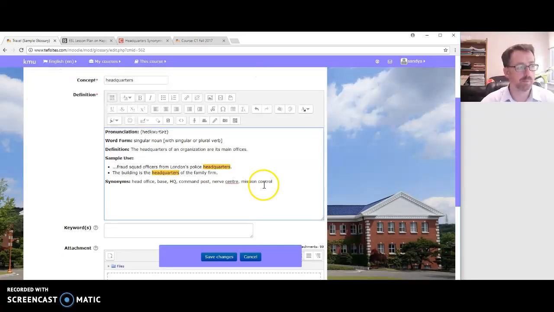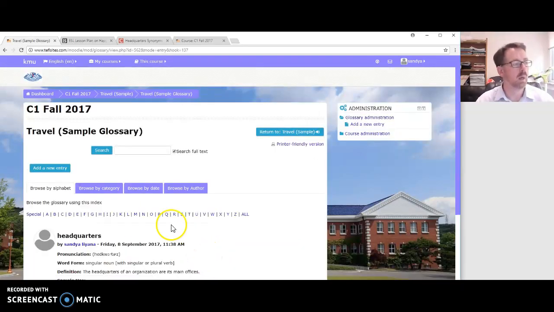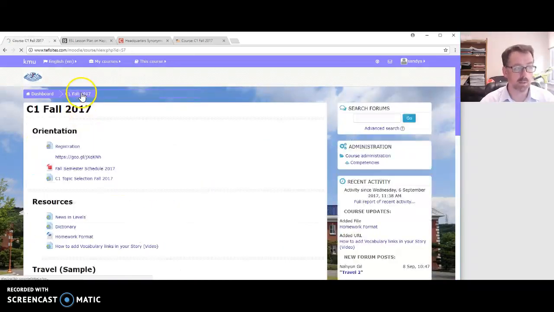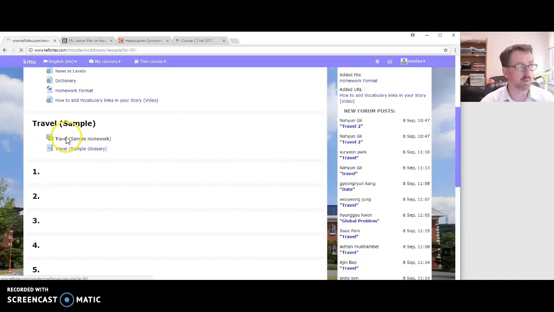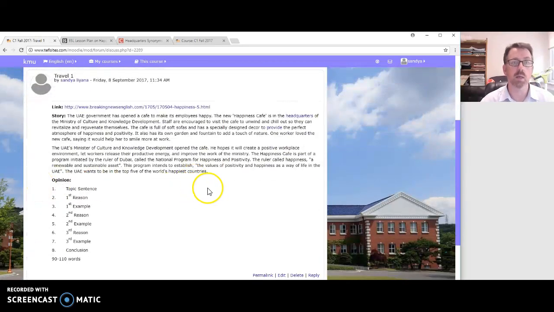Okay, now, I want to go down here and I want to click on this here, auto linking. The first box here, these entries should be automatically linked. And then I click Save Changes. Now, there is my information. Hopefully now when I go back to my story, travel, there's my story. Inside now I should have the word headquarters linked.